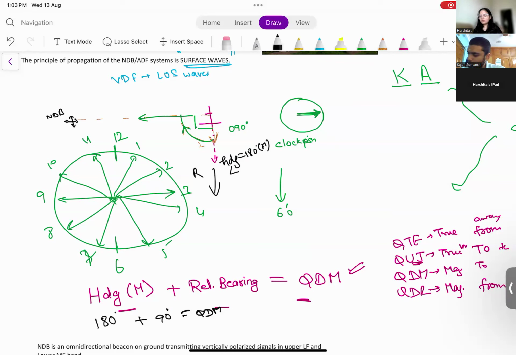So the QDM was 270. Do I need to write magnetic here? No, QDM is already magnetic. If it was not magnetic, it would have been QUJ.